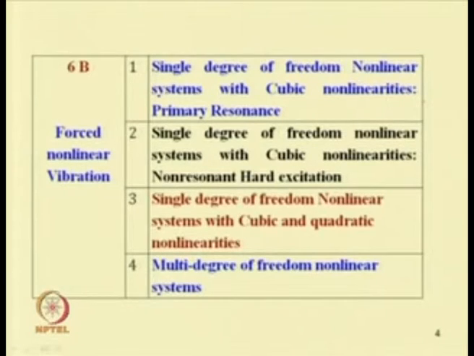In nonlinear systems, when the forcing frequency is near to the natural frequency or even away from it, there are several conditions for which we will get resonance. We will study those different types of resonance conditions.